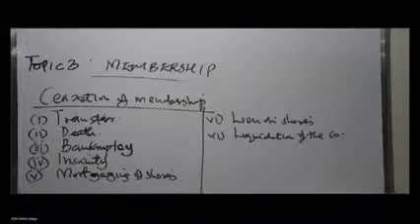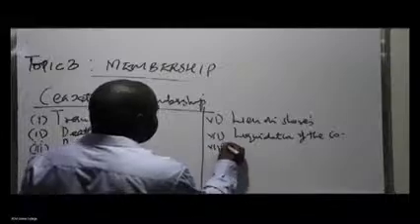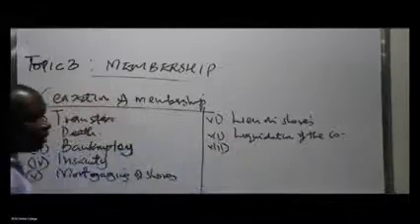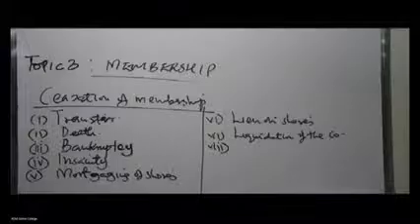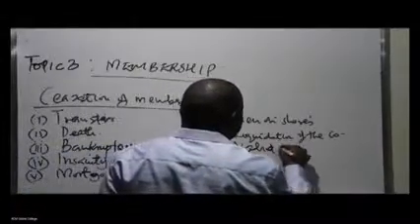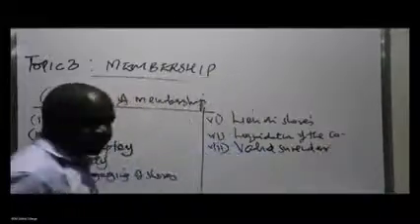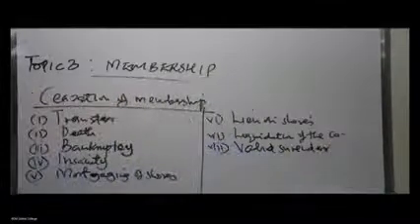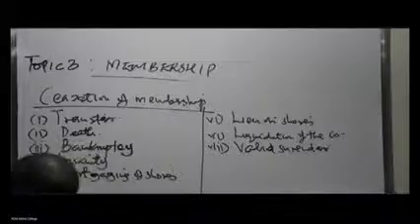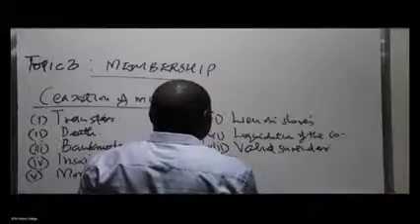Which other have we not actually been able to mention? People have already listed them there. Valid surrender is correct. Valid surrender of shares. Just validly surrender the shares. Apart from valid surrender, liquidation. Forfeiture is correct. I can see forfeiture. Forfeiture of shares.